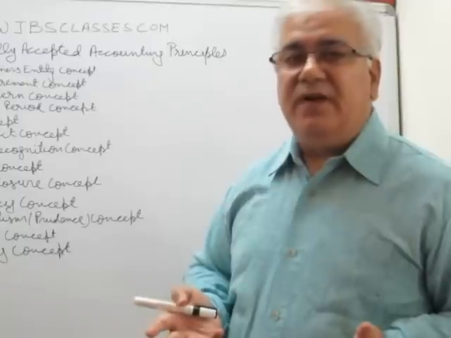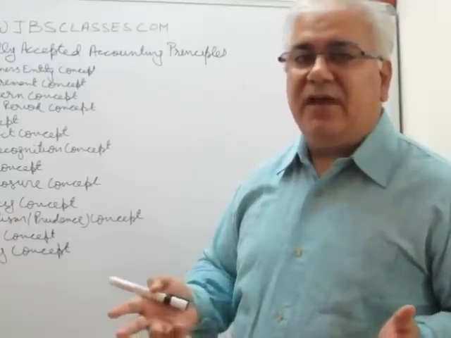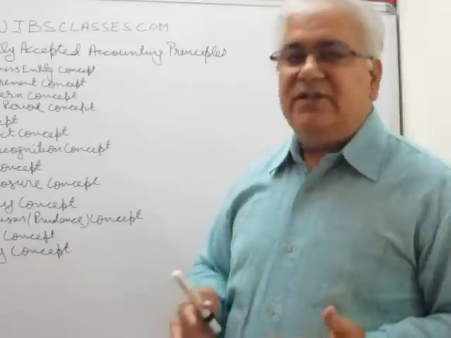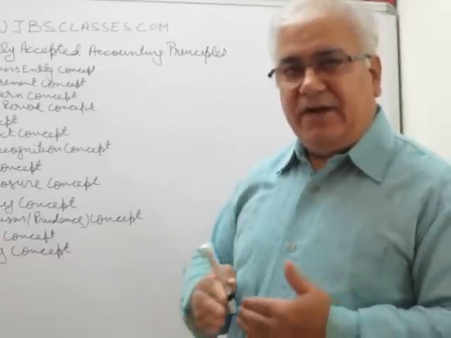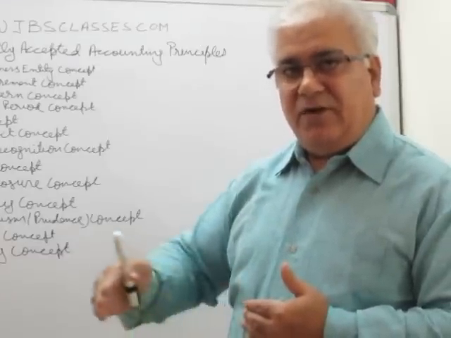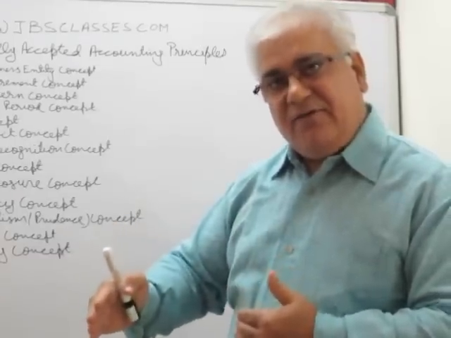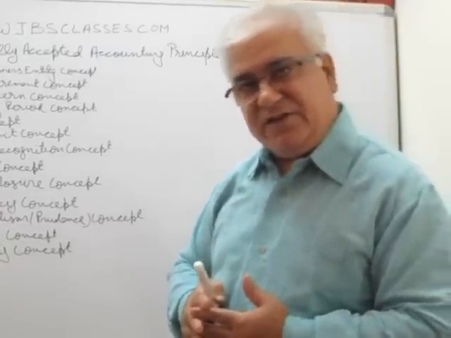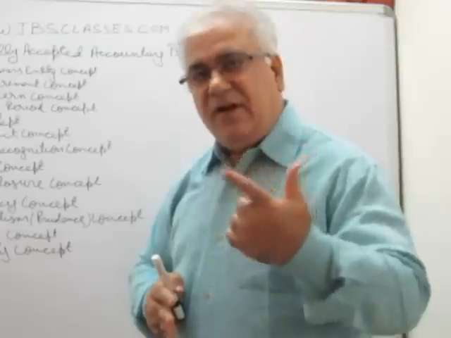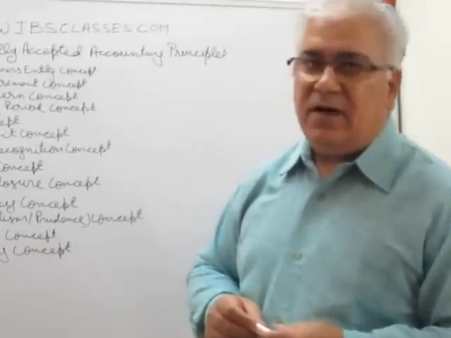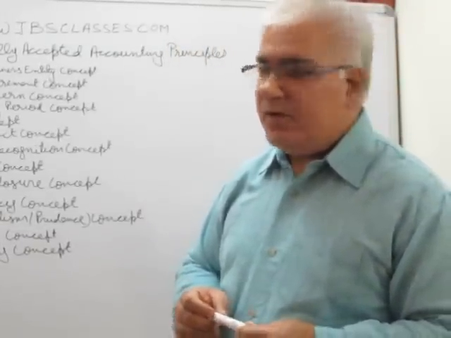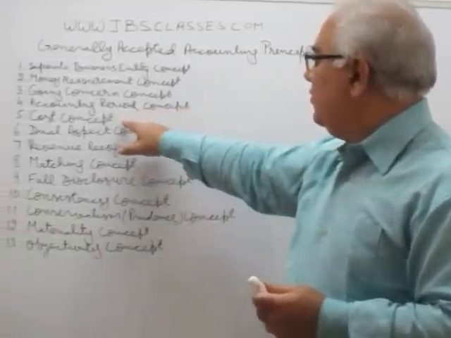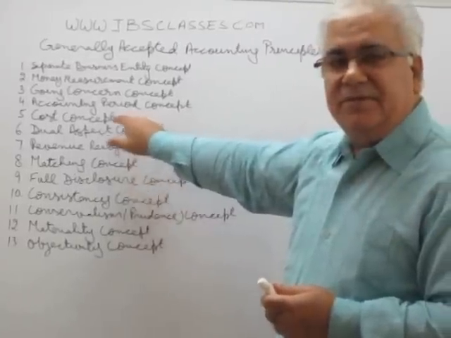But what is the use of finding out that profit if we now cannot take any decision on that basis, right? So this is the reason we have divided the period of accounting into smaller periods of 1 year. So we prepare our books of accounts or financial statements for a period of 1 year, 12 months, and that is called accounting period. Okay. So this was accounting period concept. Now I will talk about cost concept.